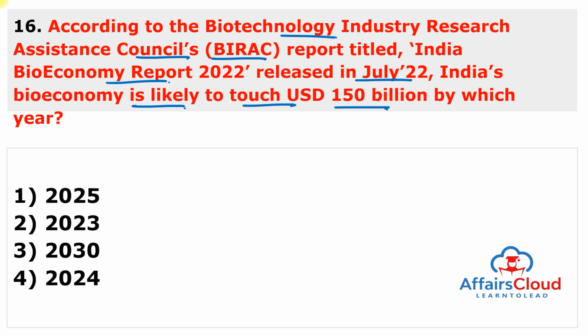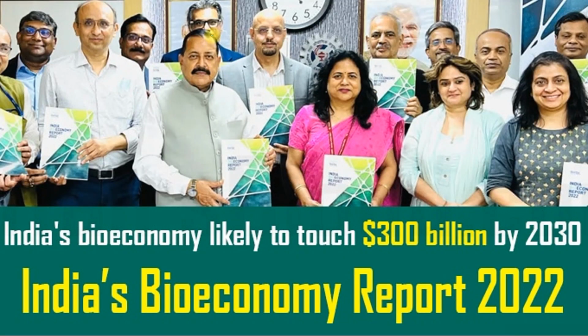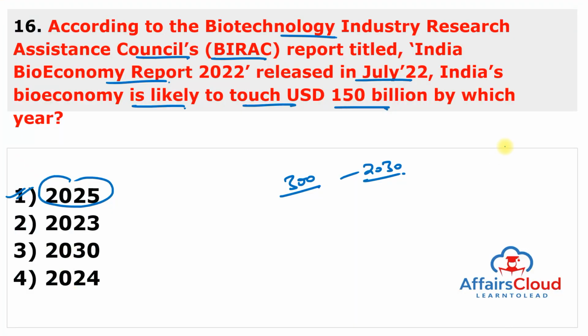India can touch $150 billion in the biotechnology sector by the year 2025 and over $300 billion by the year 2030. This report was released by Minister of Science and Technology Jitendra Singh ji. You can see here the picture of Jitendra Singh, and India's bioeconomy is likely to touch $300 billion by 2030 and $150 billion by 2025.